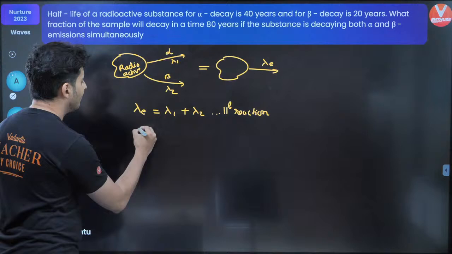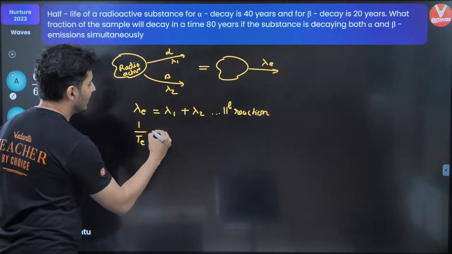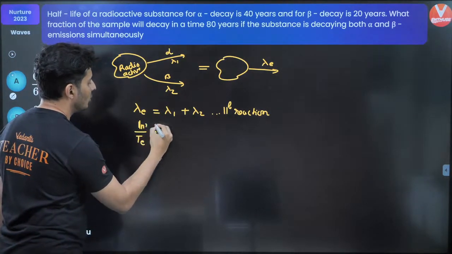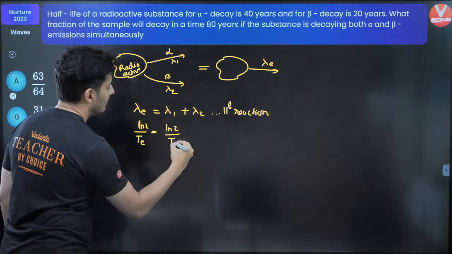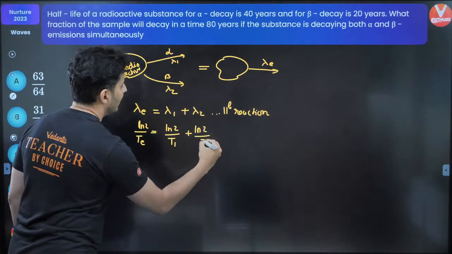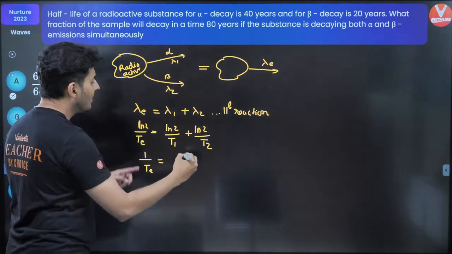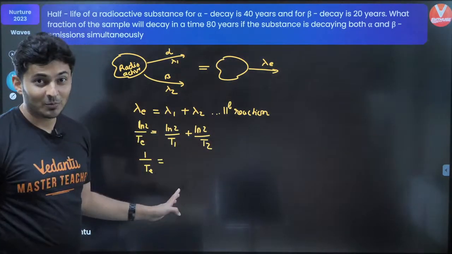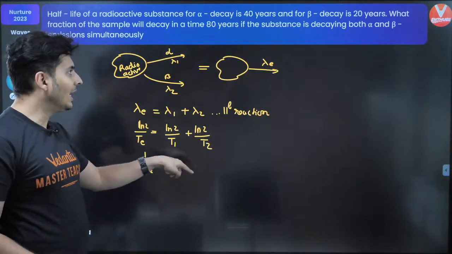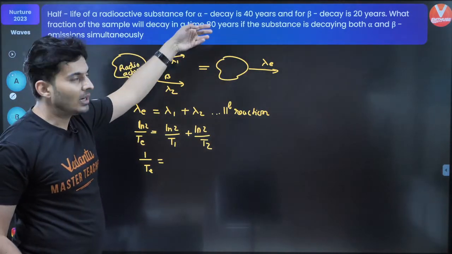So you can very well say 1 by T effective, because this is log of 2, this will be log of 2 by T1 plus log of 2 by T2. Log gets cancelled, so 1 by T effective will be 1 by T1 plus 1 by T2. This was asked in JEE Mains. And now here the question is slightly more advanced.